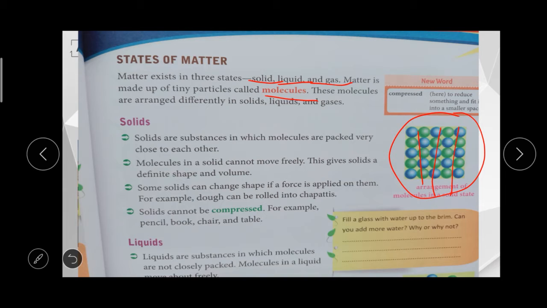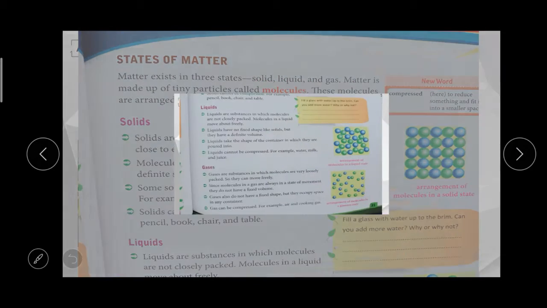So what are the characteristics of solids? Solids are substances in which molecules are packed very tightly. The molecules in solids cannot move freely. They have definite shape and volume. If any force is applied, we can change their shape. And solids cannot be compressed.